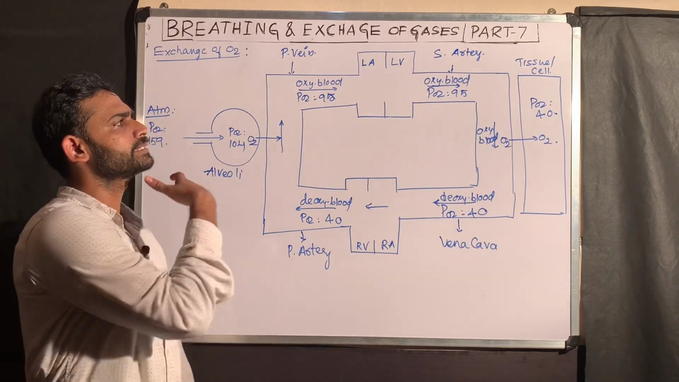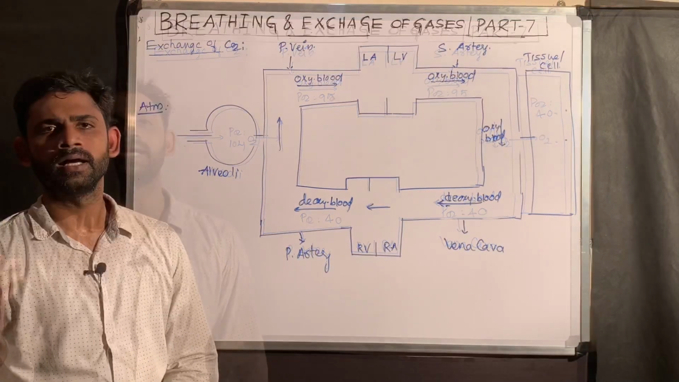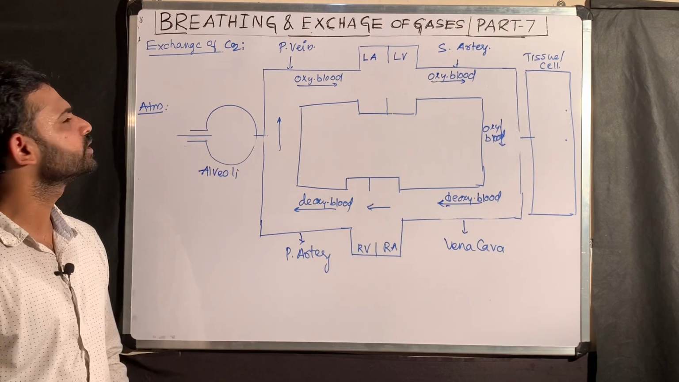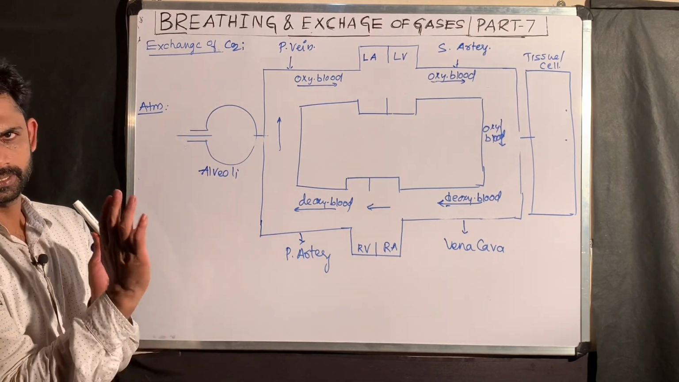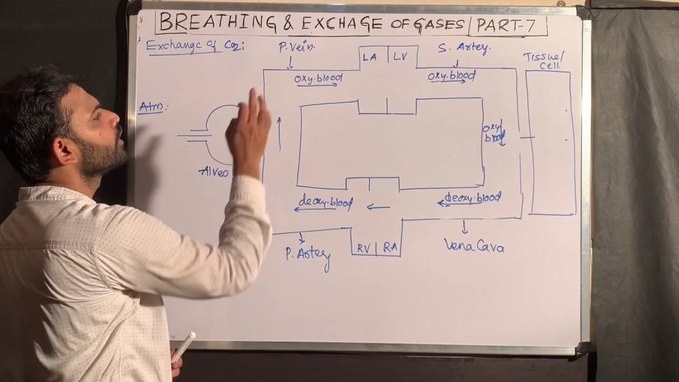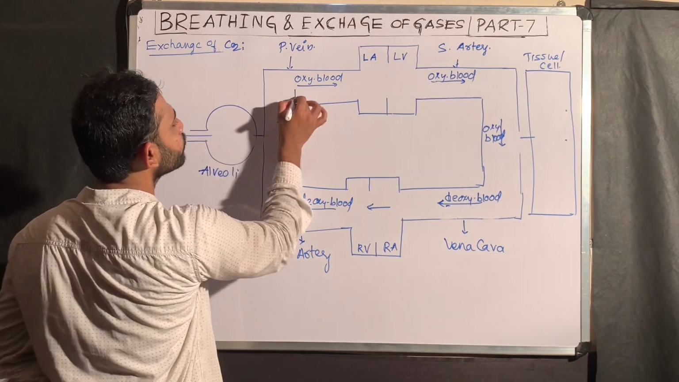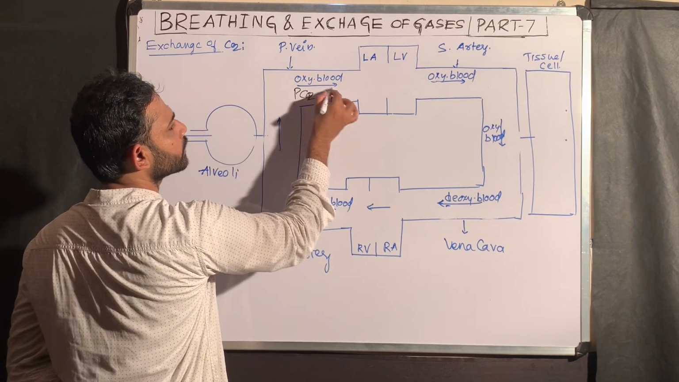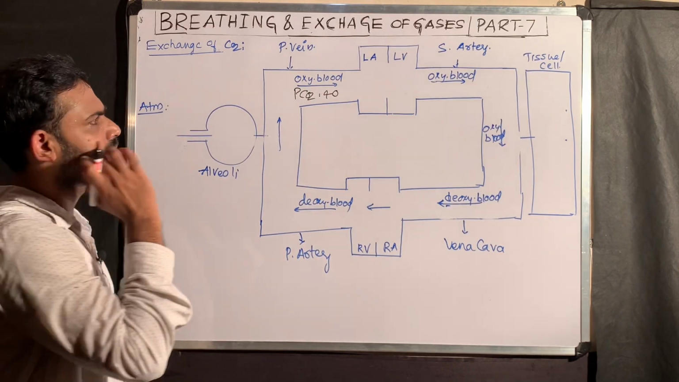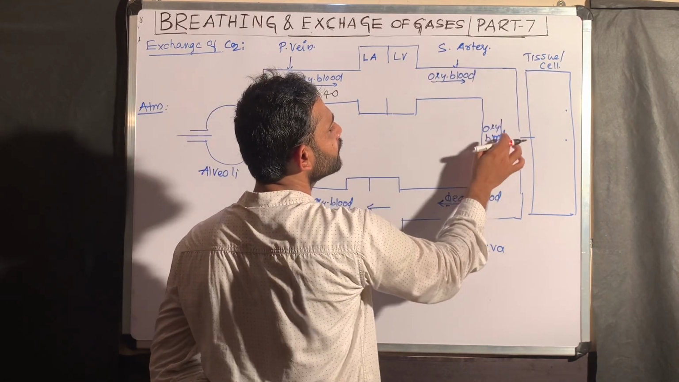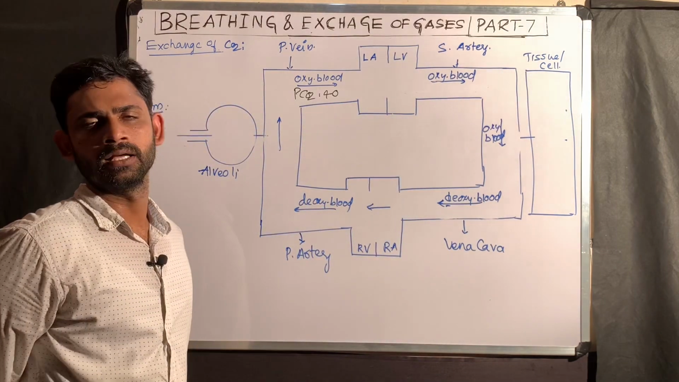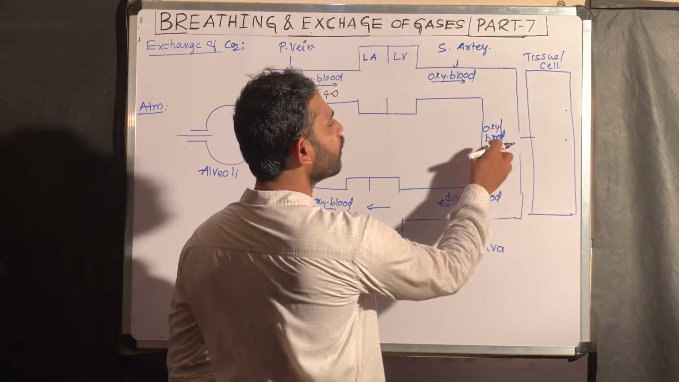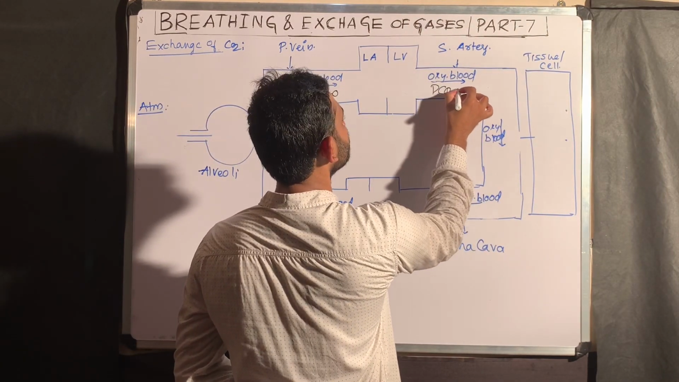Next, in a similar way, I am going to explain the exchange of carbon dioxide. Here is the same explanation. In oxygenated blood, what is the PCO2? The PCO2 in oxygenated blood is 40, which is less. Then it passes like this, and finally the oxygenated blood reaches the tissue. Already we know oxygen enters into the tissues, which I already explained. Here in oxygenated blood, PCO2 is 40.